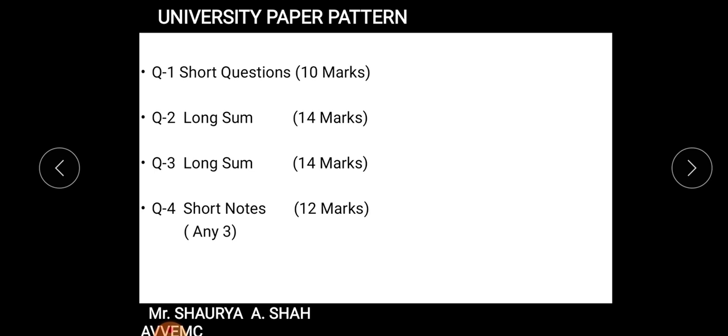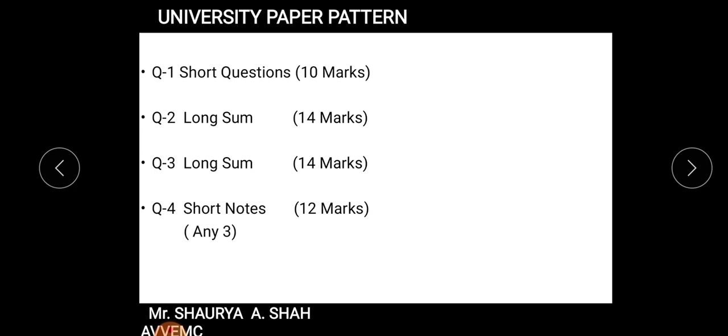Now looking to the university paper pattern. Knowing the paper pattern of the accountancy paper is a very important thing, because you need to score more and more marks by practicing more and more. So the very first will always be the same paper pattern like your last financial accounting paper which you studied in your F5 Bcom. The first question will be of 10 marks. This will be of short type sums, right? You will have 3 to 4 sums of 3 marks each or 2 marks each, again scoring.